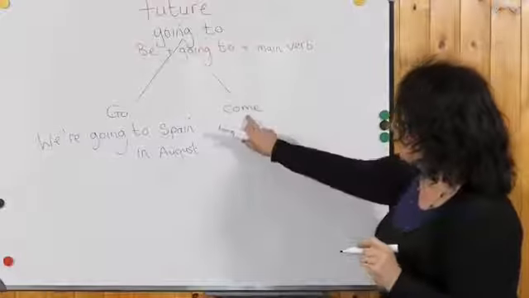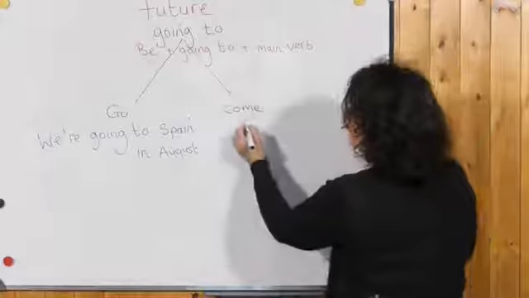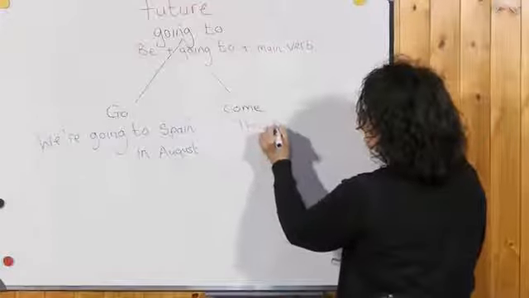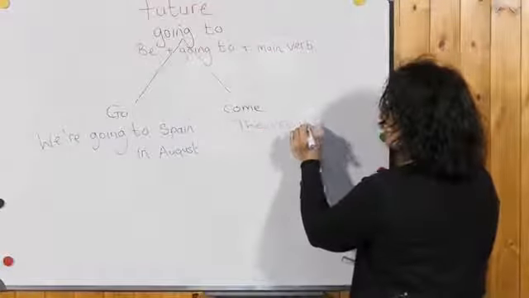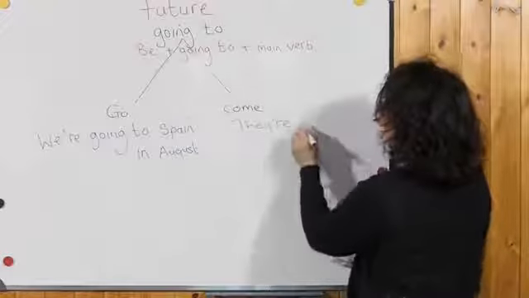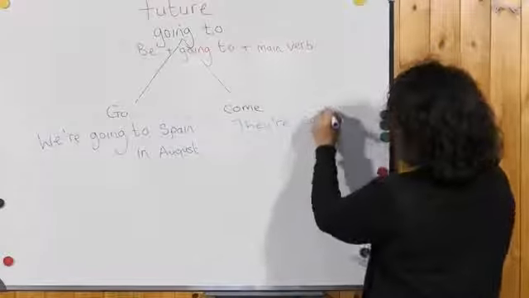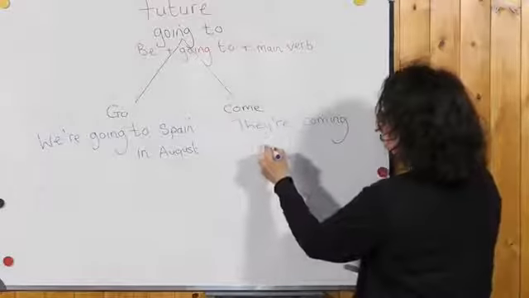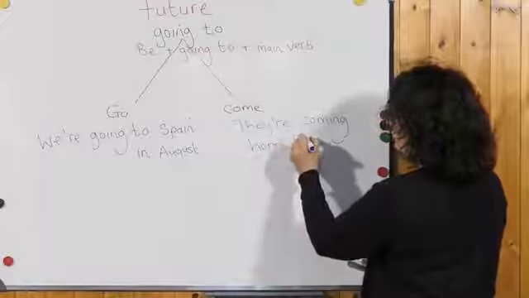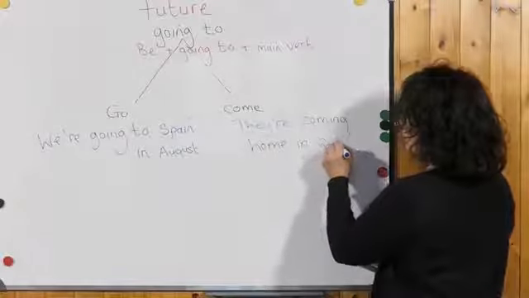And here we could say they're coming home in September.